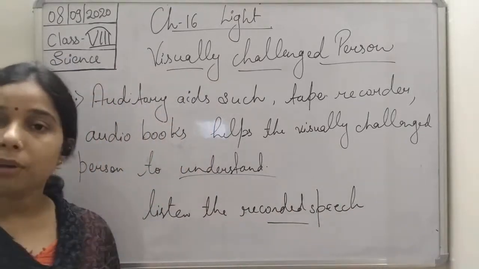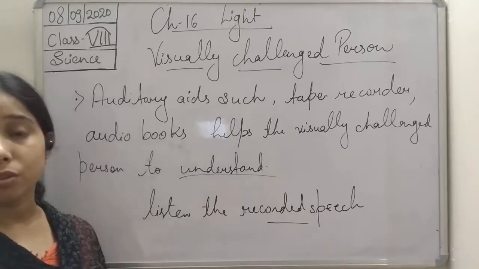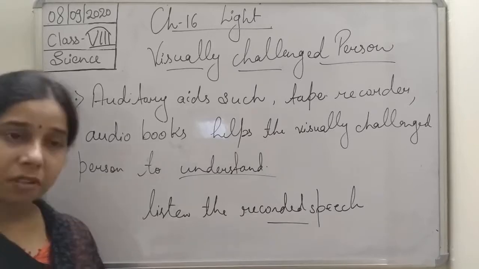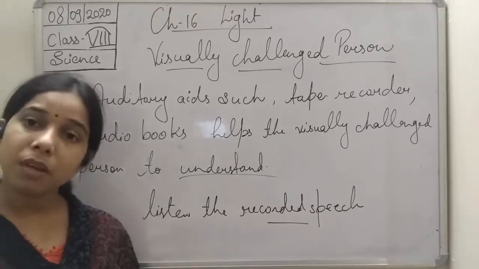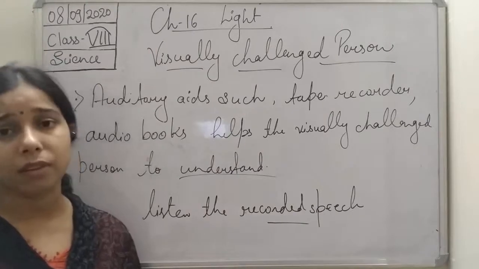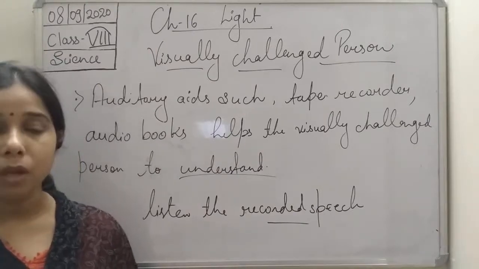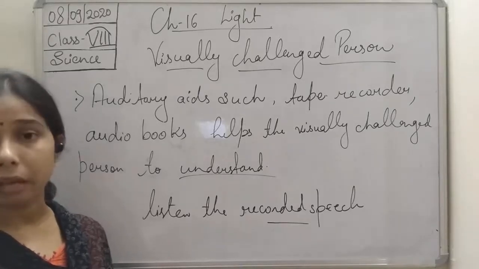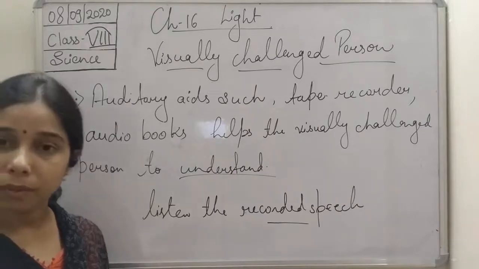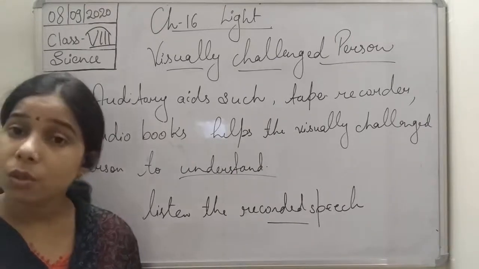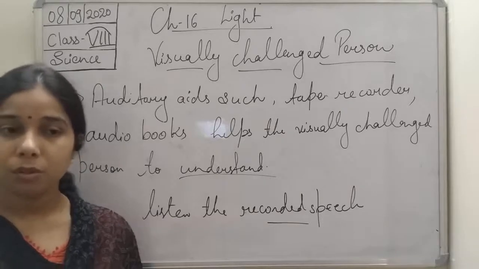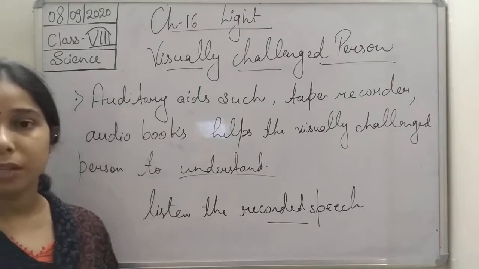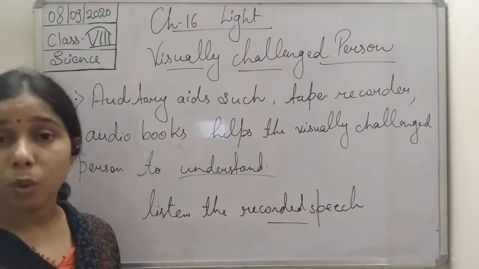Okay, so these are the different aids that we can use for the visually challenged person. The first thing, for writing: especially for poor vision people, the text that we write should be in capitals or big letters so that they can see it properly. Second, the intensity of the light must be high. A good intensity of light will absolutely help make the words more clear.